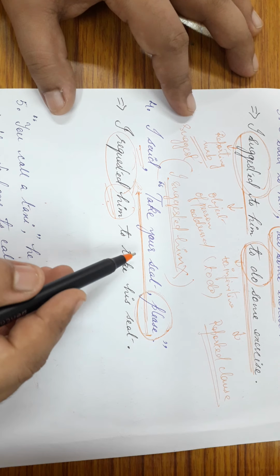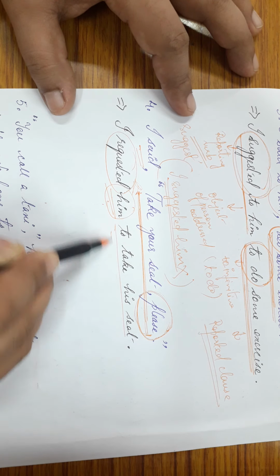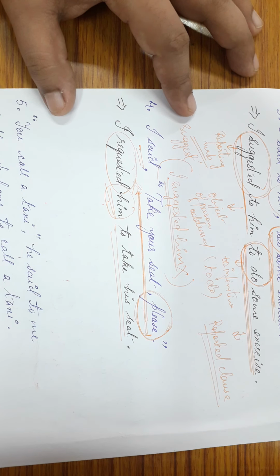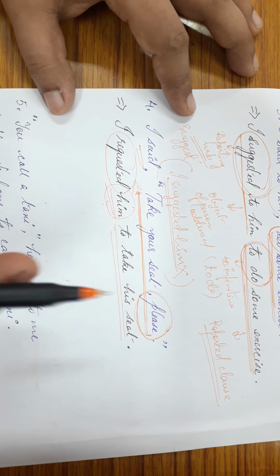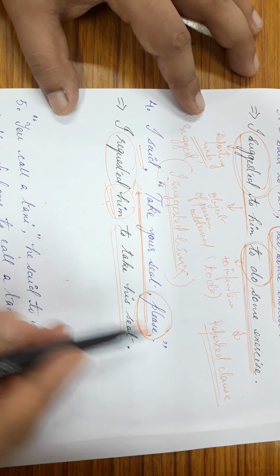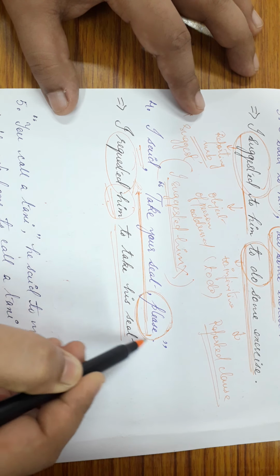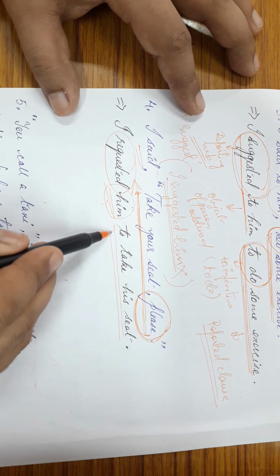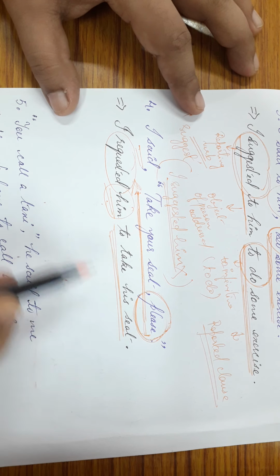And that's why in the reported clause you will see that please is not repeated. The rest of the things are going as they are, as we saw in the last examples. Here this please is getting converted into requested. That's why in the reported clause you will not find please anywhere.